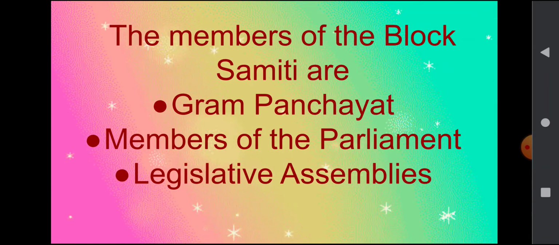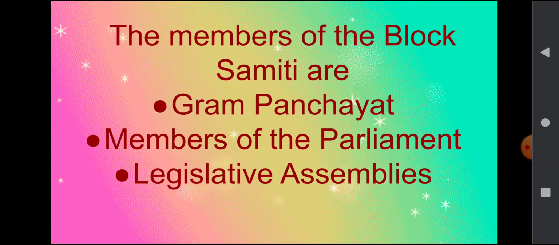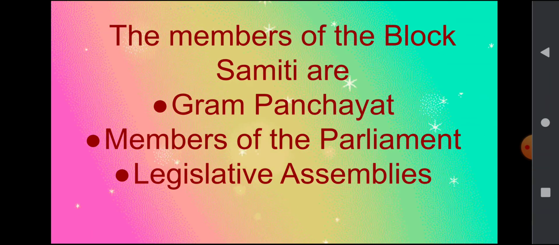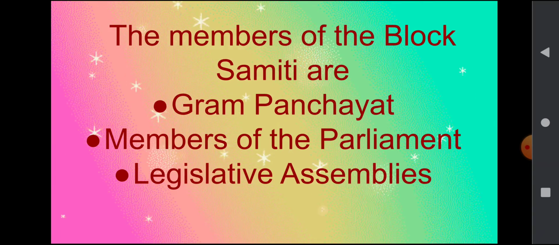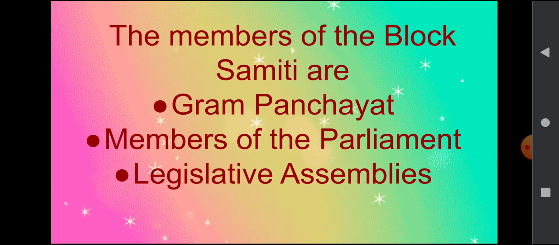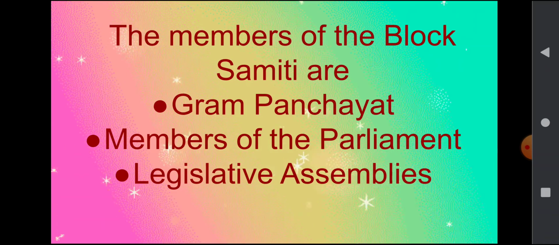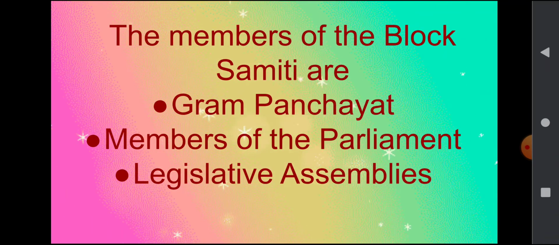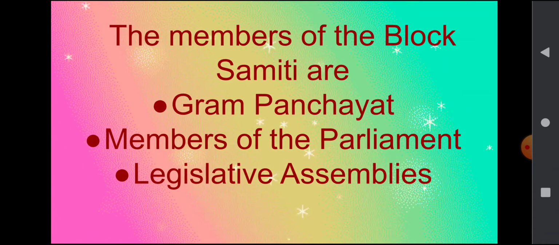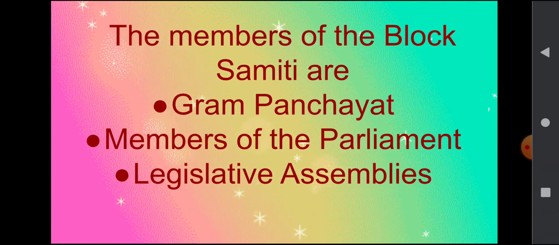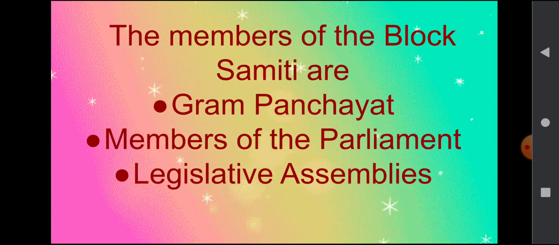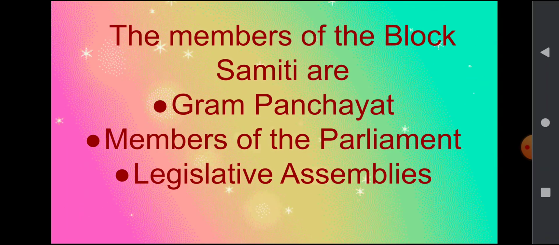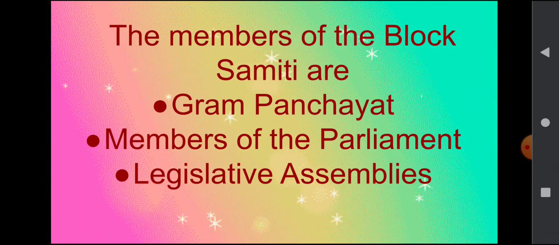So in short, I want to explain once again. The members of the block Samiti are the sarpanches of all the villages, and the other members of the block Samiti are from parliament and legislative assemblies, and the head of the block Samiti is the chairperson who is elected by the members, and one third of the seats are reserved for women. And there is a BDO officer who has a duty to carry out all the tasks given by the block Samiti.